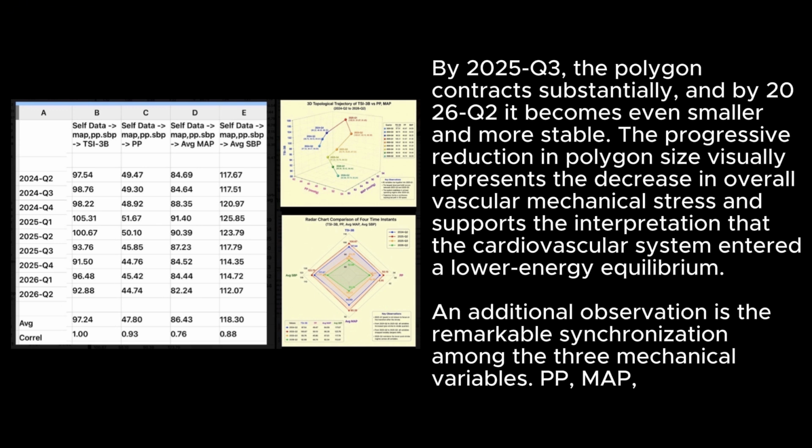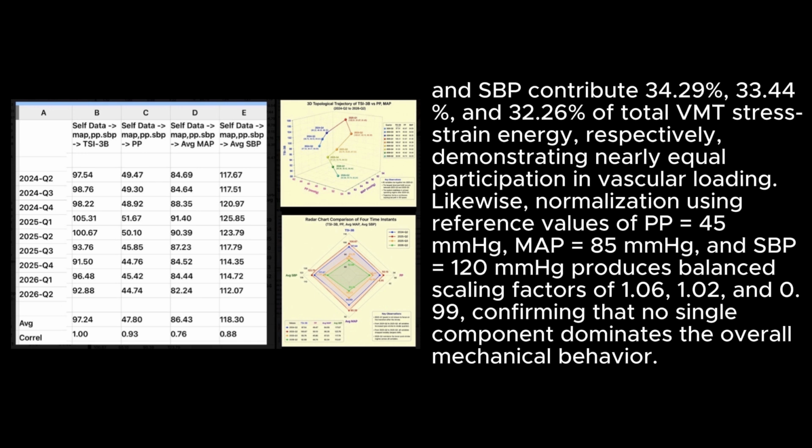An additional observation is the remarkable synchronization among the three mechanical variables. PP, MAP, and SBP contribute 34.29%, 33.44%, and 30.26% of total VMT stress-strain energy, respectively, demonstrating nearly equal participation in vascular loading. Likewise, normalization using reference values of PP equals 45 mmHg, MAP equals 85 mmHg, and SBP equals 120 mmHg produces balanced scaling factors of 1.06, 1.02, and 0.99, confirming that no single component dominates the overall mechanical behavior.